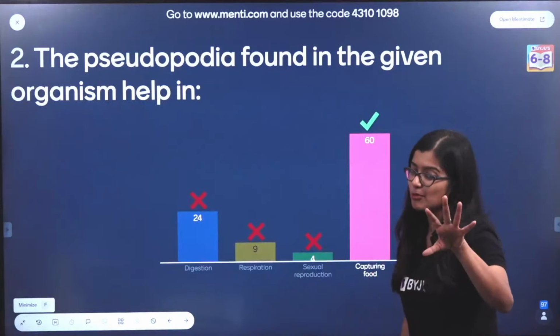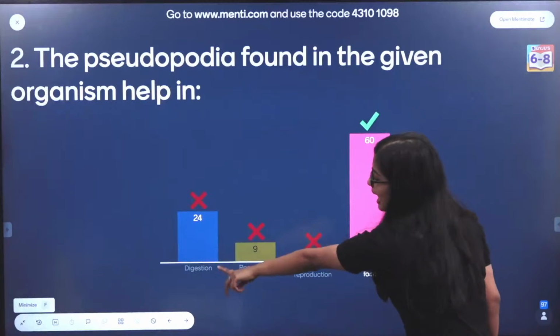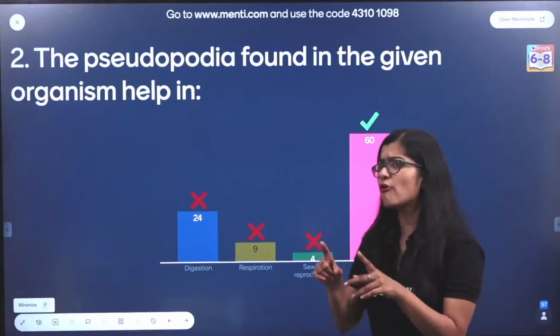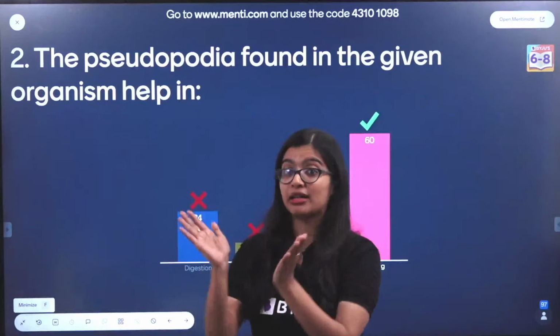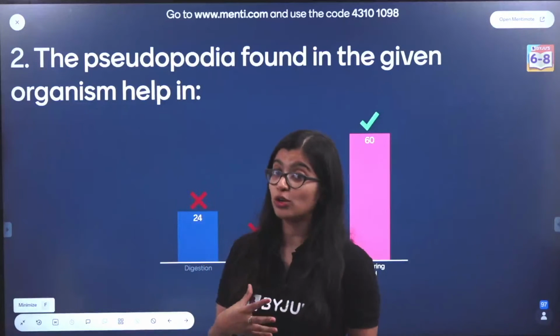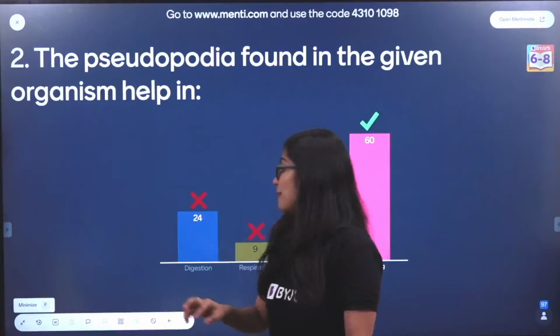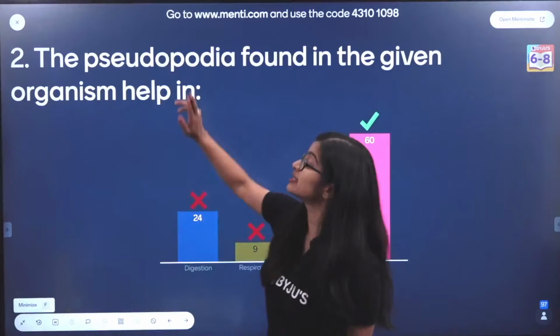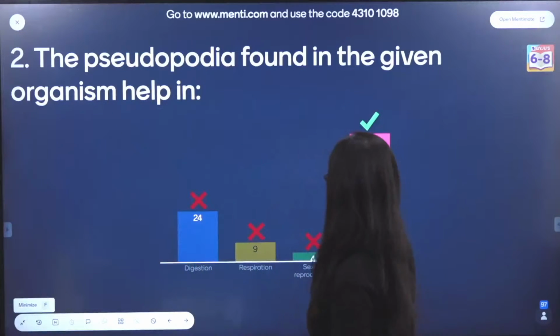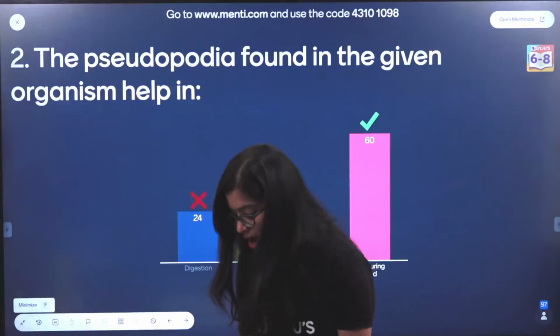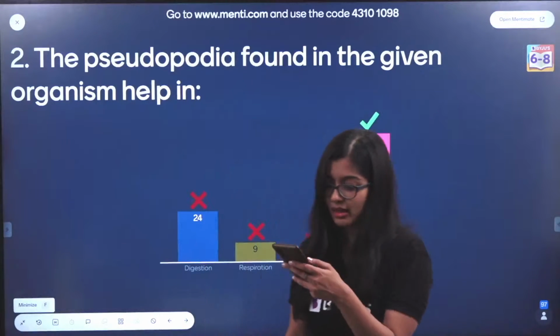Now, I know some of you would have gotten confused with option A, that is digestion, because your pseudopodia will also help in trapping the food. But we also know the food vacuole is formed later. Digestion happens inside the food vacuole and not in pseudopodia, okay? Which is why the correct answer is capturing food. Are we clear, everyone?